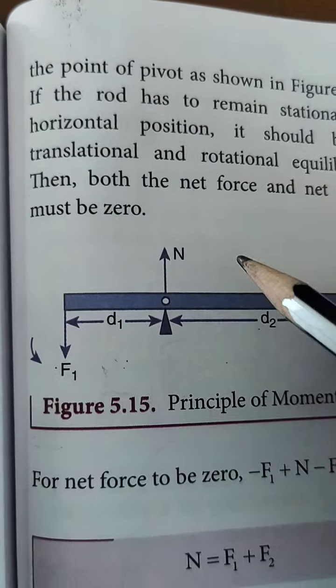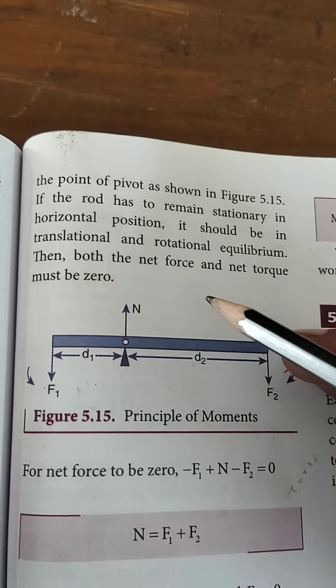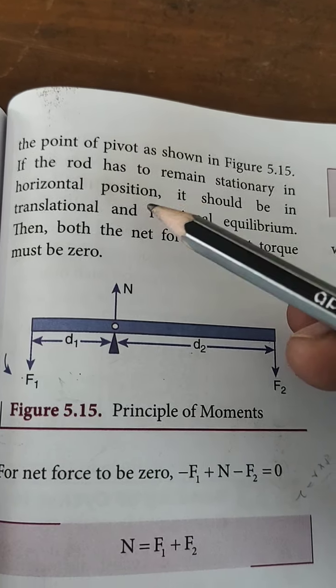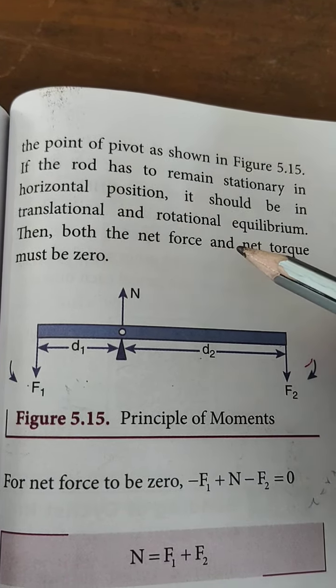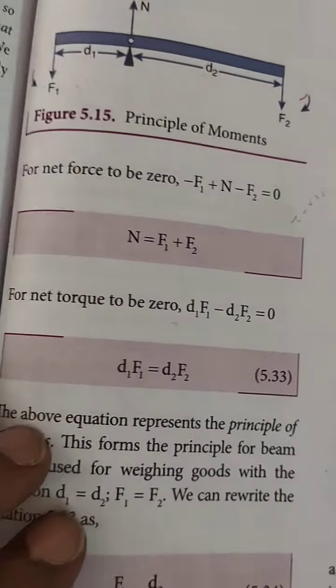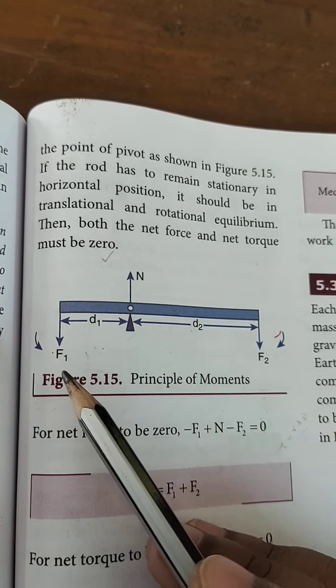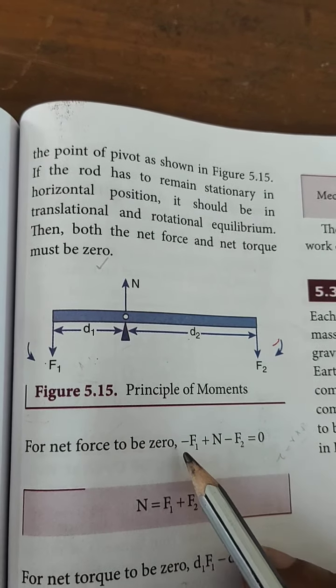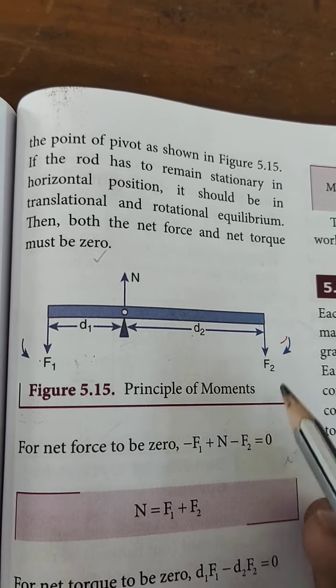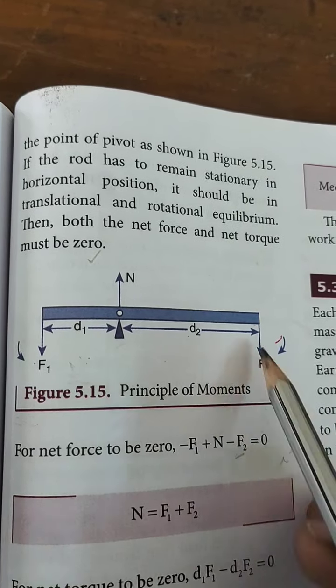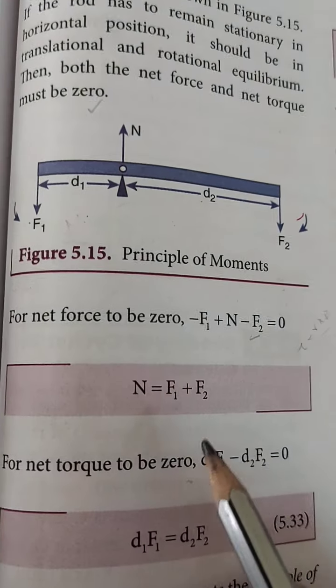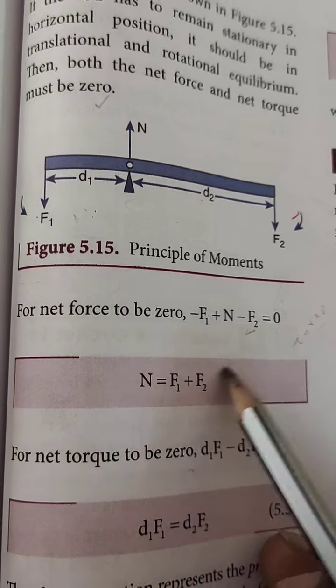Here, if the rod has to remain stationary in a horizontal position, it should be in translational and rotational equilibrium, so both the net force and the net torque must be 0. We can write: minus F1, because the force acts in the downward direction, so we put a negative sign, and F2 also acts downward, so minus F2. So minus F1 plus N minus F2 becomes 0. Simplifying this equation, we get N equal to F1 plus F2.